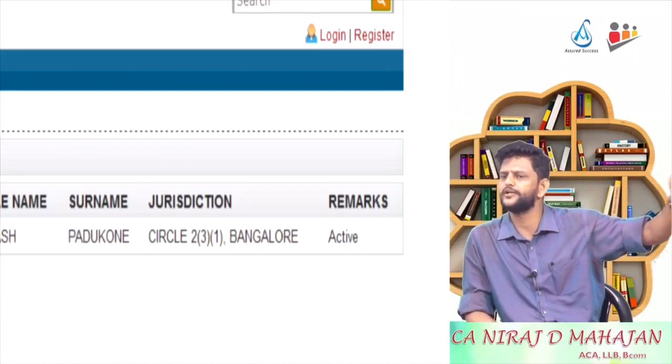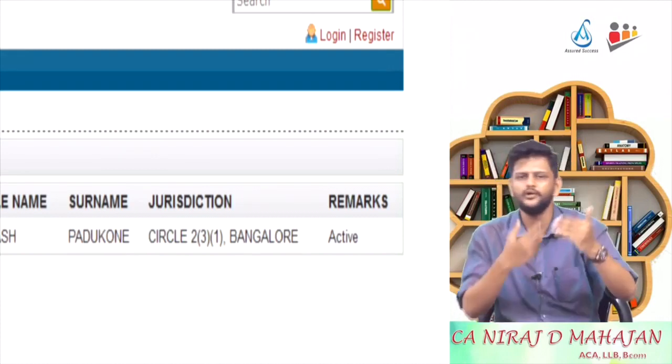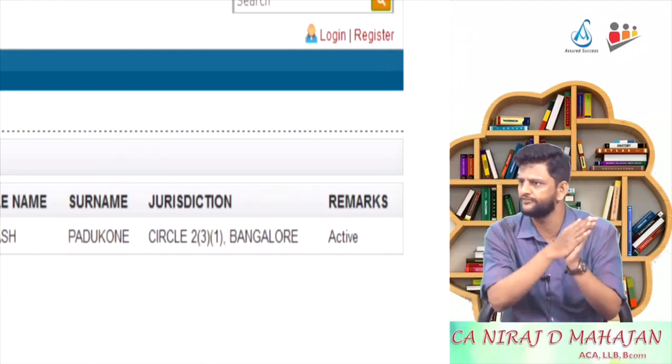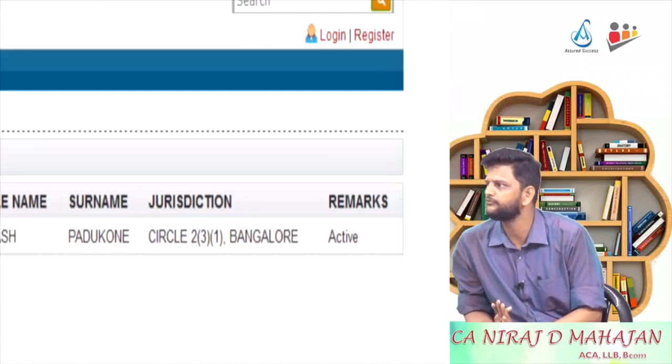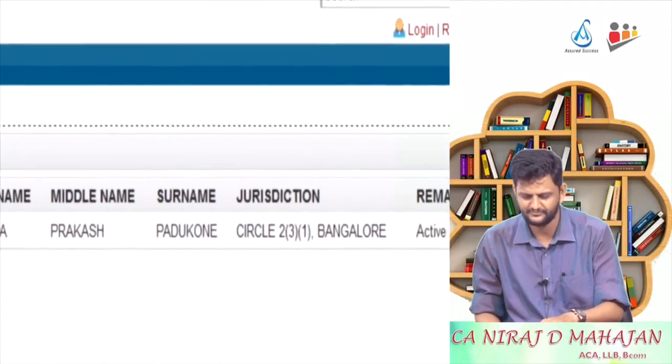Later on, if you migrate or change your address, etc., jurisdiction also gets changed. So that it is easy for the income tax department to understand who should be responsible for checking the income tax details of this particular taxpayer. Following? I hope you will do this also, okay, during your articleship.